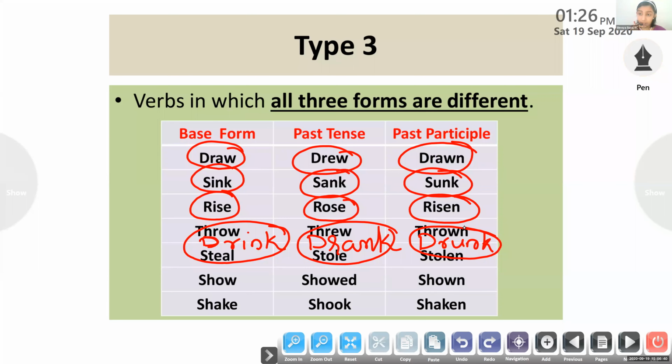Drive, very good example. Drive, D-R-I-V-E, drive. What is the past form? Drove. Past participle form? Driven. Okay, all three forms are different. So this is called a type 3 irregular verb.